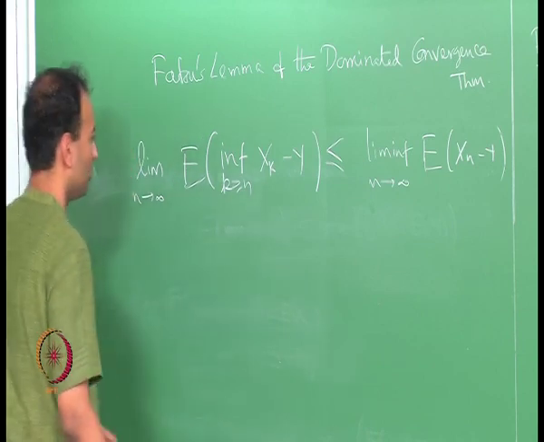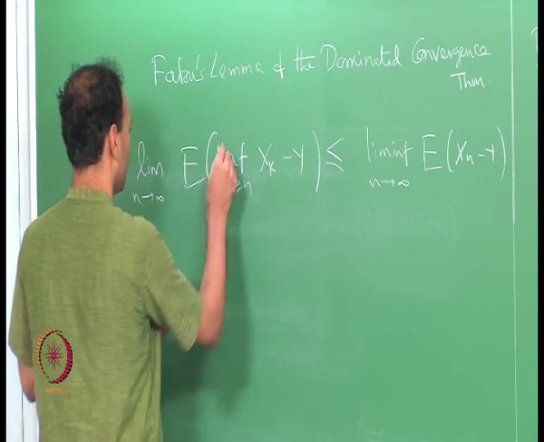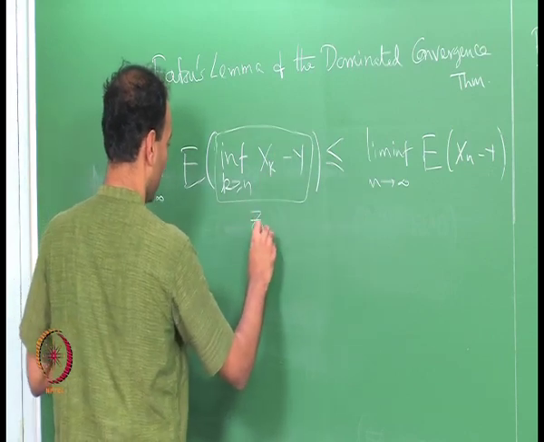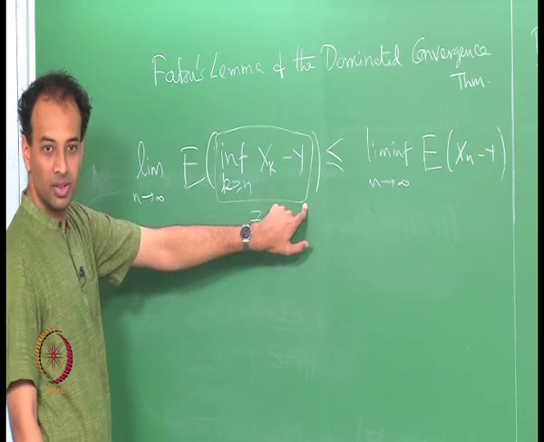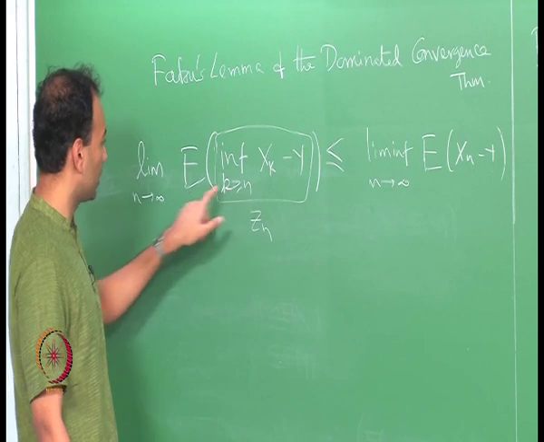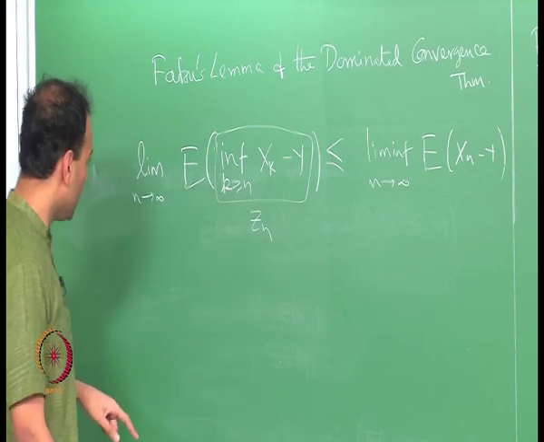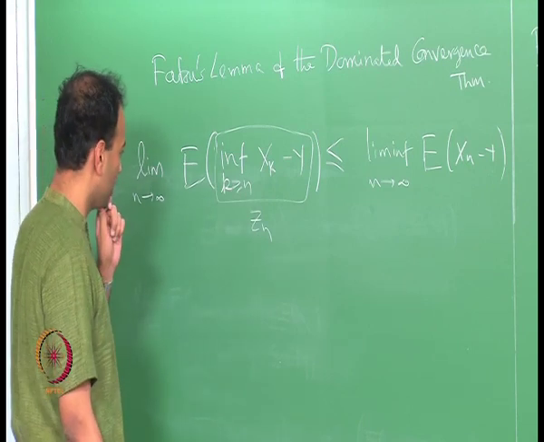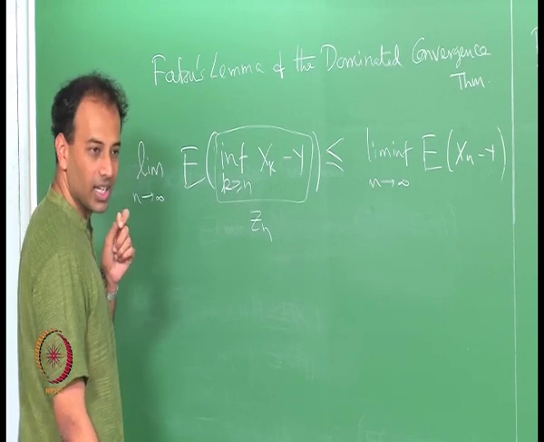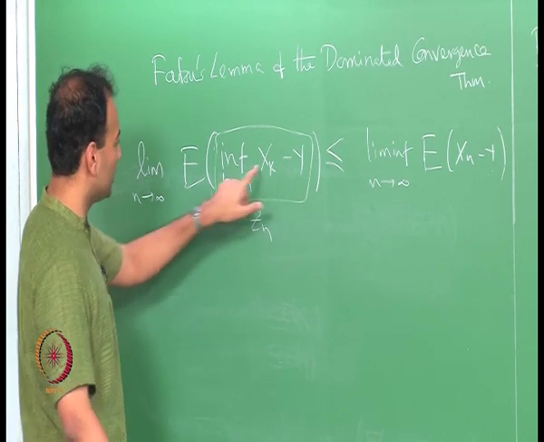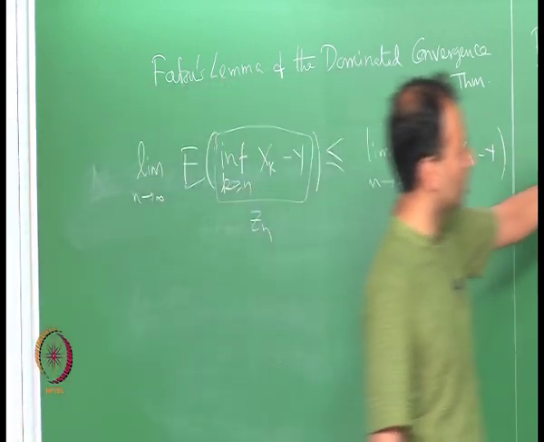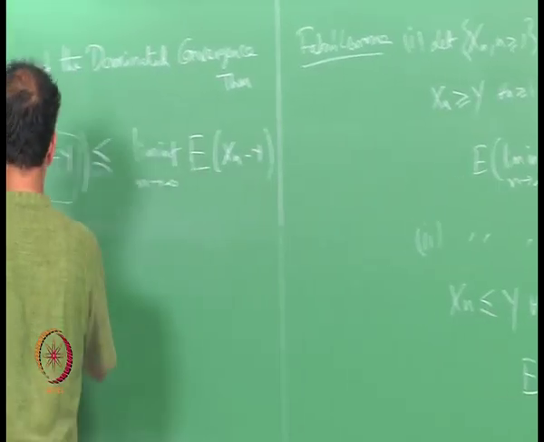So, let us say you look at that whole thing as some z n, right. This will be indexed by n, is it not, because I am taking the infimum over k greater than or equal to n. Now, will z n be increasing or decreasing? First of all, z n is non negative, because x n is greater than or equal to y, so this whole thing is non negative.